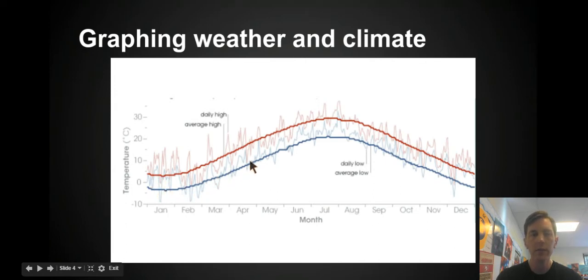But then as we get to the summer, the average temperatures increase, they climb up, they get hotter. And then again, as we start to get into the fall and into the winter, the average temperatures drop back down again. So I can see that this is a location where, in general, temperatures are lower in the wintertime. And then when we get towards the summer, it gets hot, the temperatures increase. And then when we get back to the winter again, the temperatures drop down again.